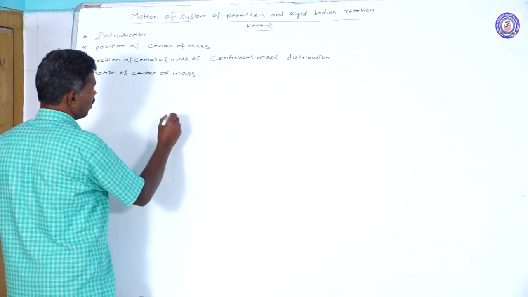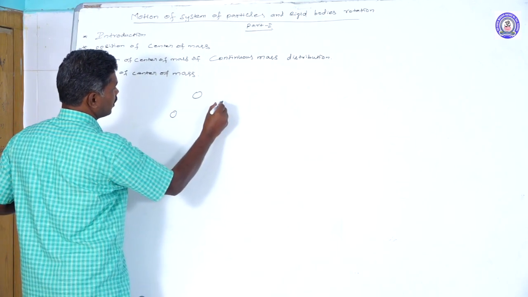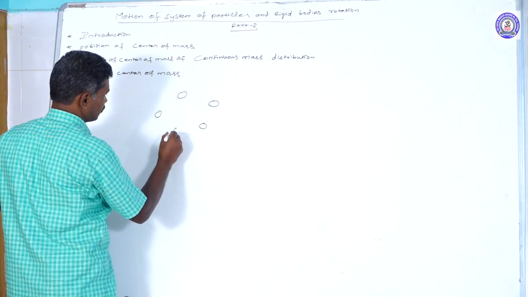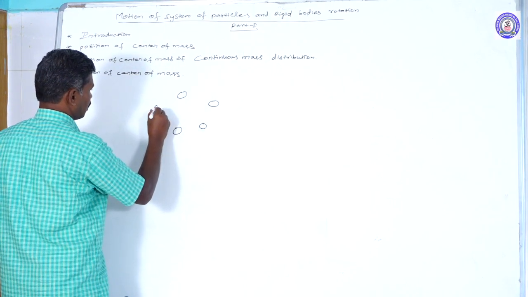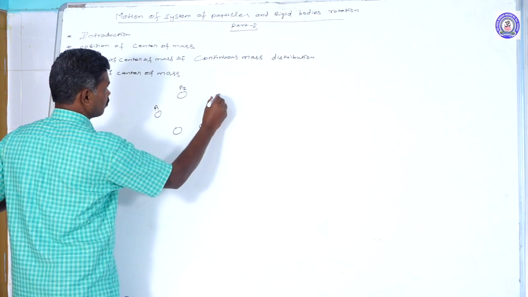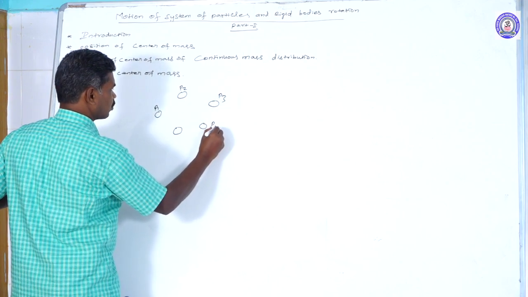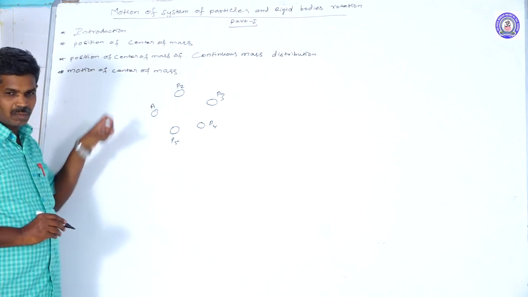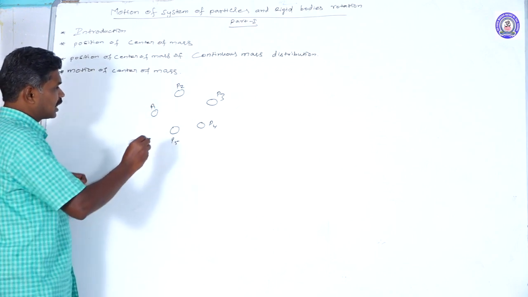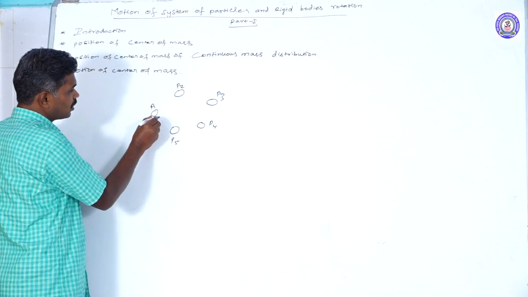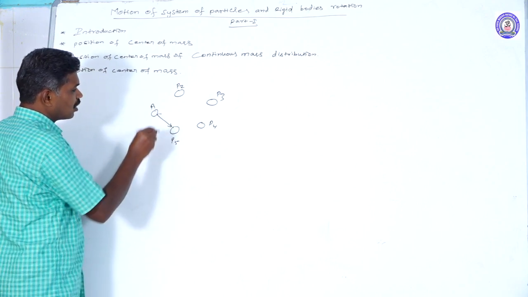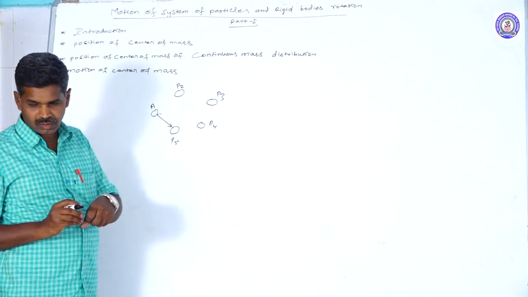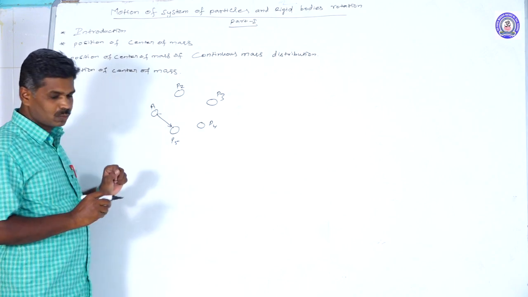For example, we have many particles: particle 1, particle 2, particle 3, particle 4, particle 5, like that we have a large number of particles that are interacting. For example, mass particles have an interacting gravitational force, not only between these two,